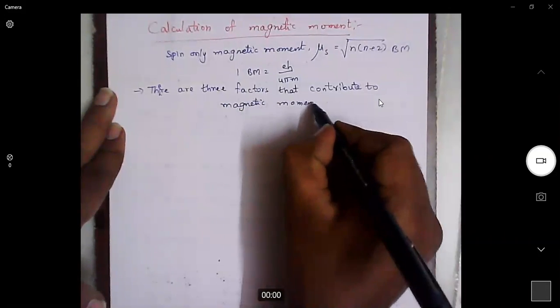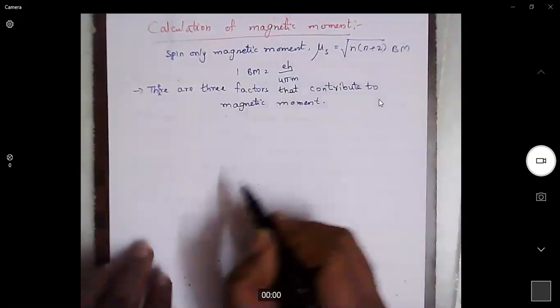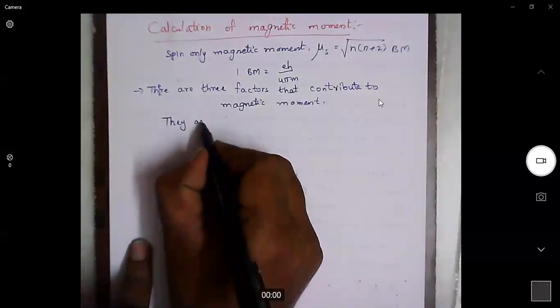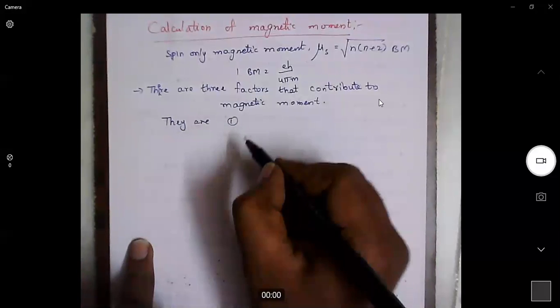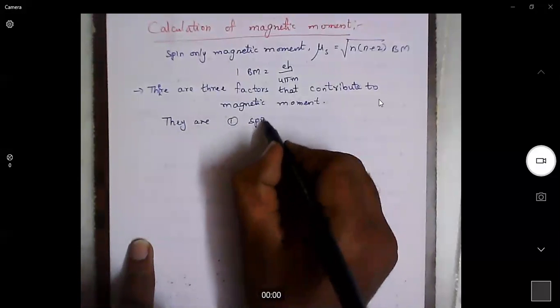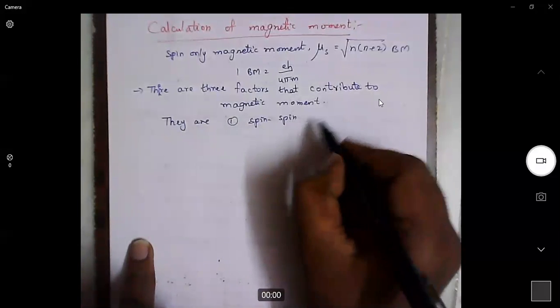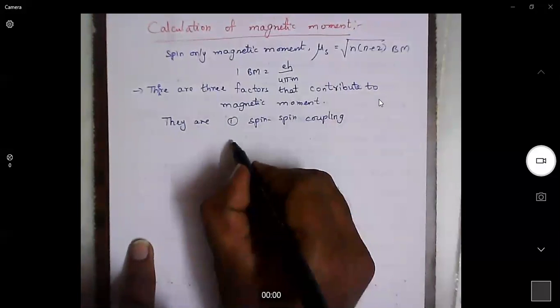We are saying this is the spin only formula, but it is not the complete formula. The complete formula can be obtained by including all these terms. Spin-spin coupling, that means the spin of two different electrons when they couple, will contribute to magnetic moment.